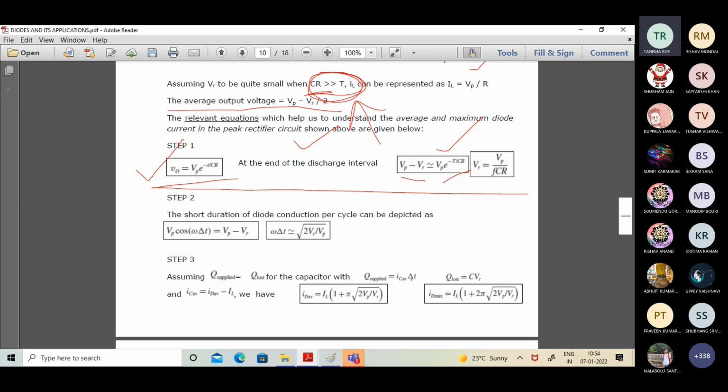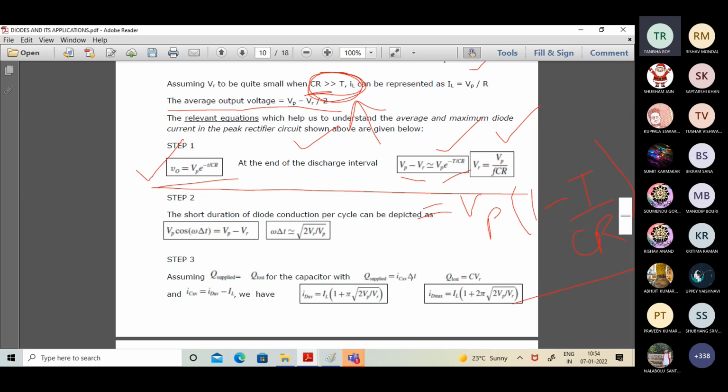It should lead to Vp into 1 minus T by CR, maintaining a linearity. If you just approximate it, ultimately you get Vr is equal to Vp by f CR. So this is the ripple magnitude that you observe in the context of half wave.